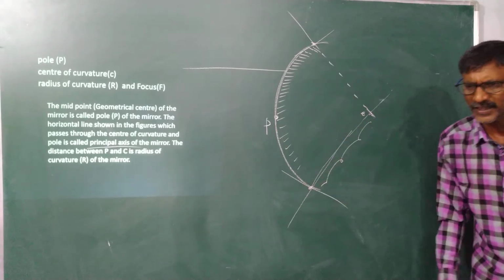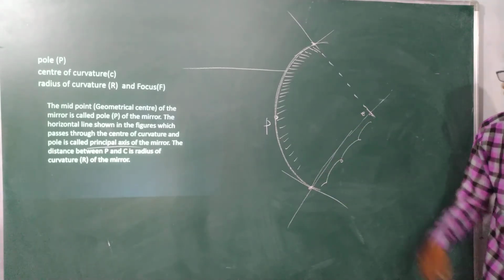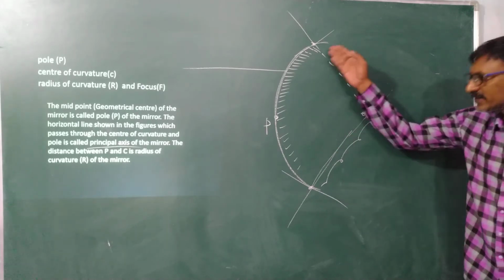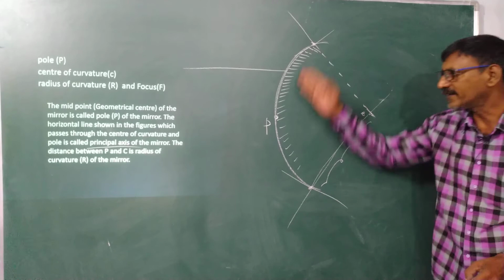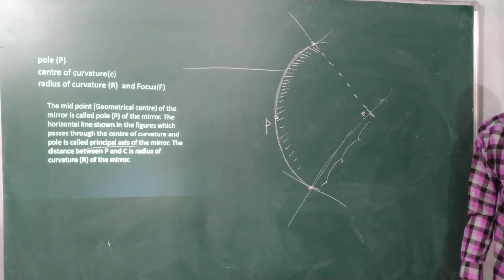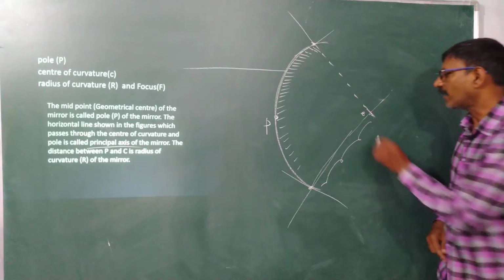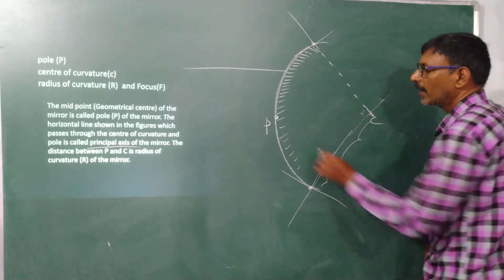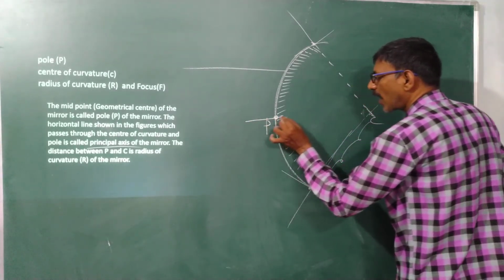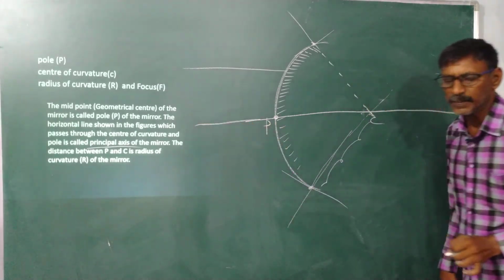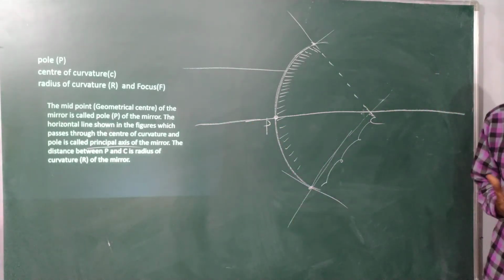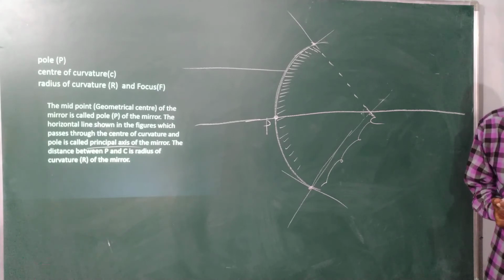It is a part of a sphere, therefore it is a curve. The inside is coated, therefore it acts as a convex mirror. Now, I have the center of curvature somewhere. This is my point P. By joining P and C, we get the principal axis. But I need to find the focus.